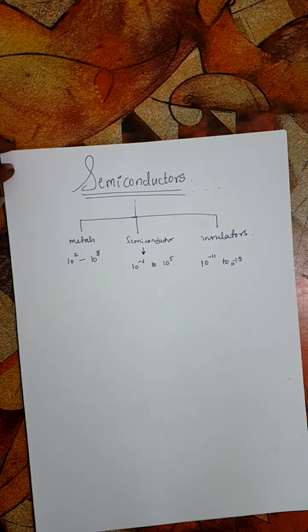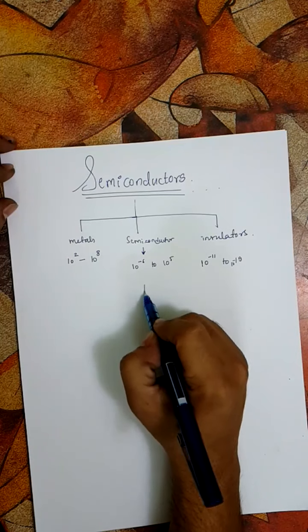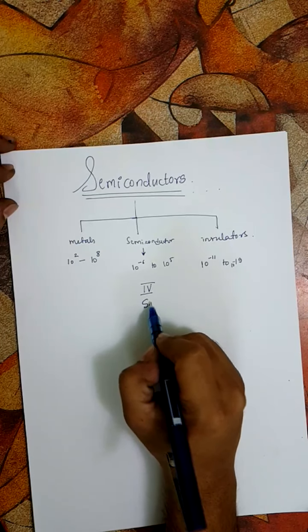For example, when we are working on a mobile phone, and we press something like a button, we want a certain thing to happen when a certain kind of input is given. So what kind of output should be generated according to what kind of input? For that, some kind of logical flow should be there, and those things can be achieved using semiconductors. These semiconductors, as you all know, are made up of fourth group elements like silicon and germanium mostly.